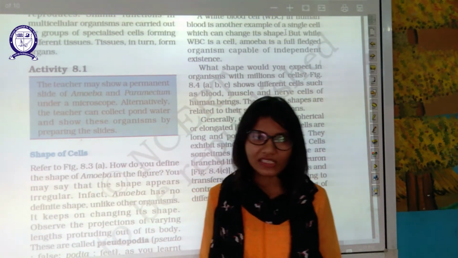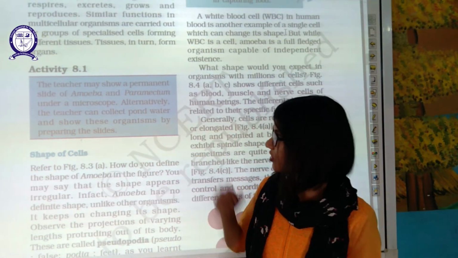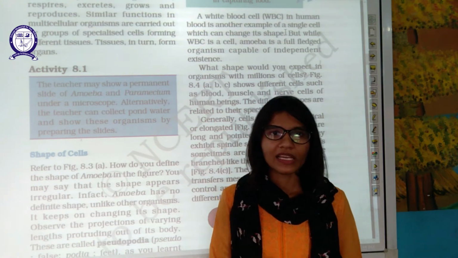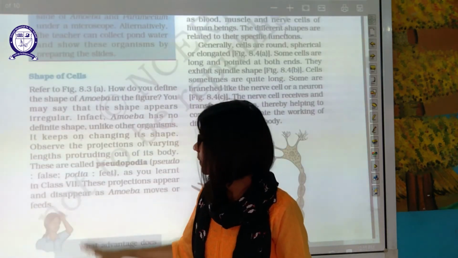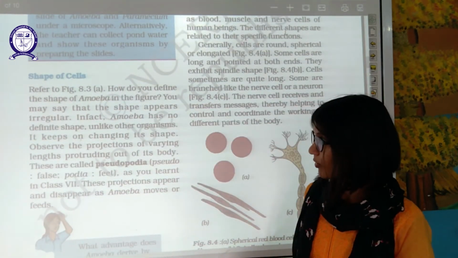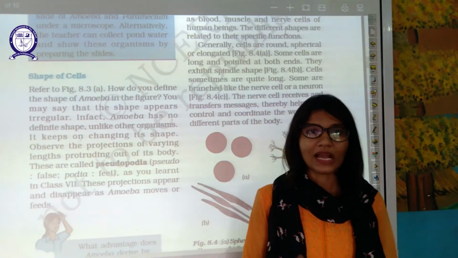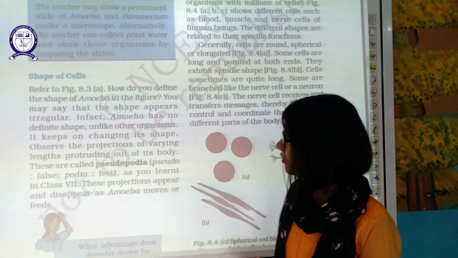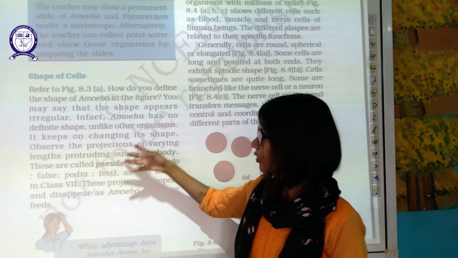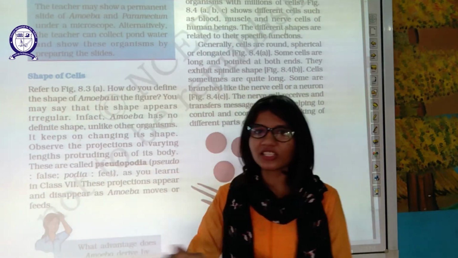Now, in our physical classes we can watch this paramecium and amoeba in the microscope. Okay, we will try that. Now, the shape of the cell. How do you define the shape of amoeba in the figure? Amoeba has an irregular shape. No definite shape is there in the case of amoeba. So unlike other organisms, it keeps on changing its shape.